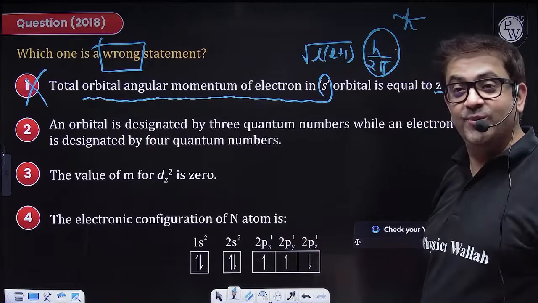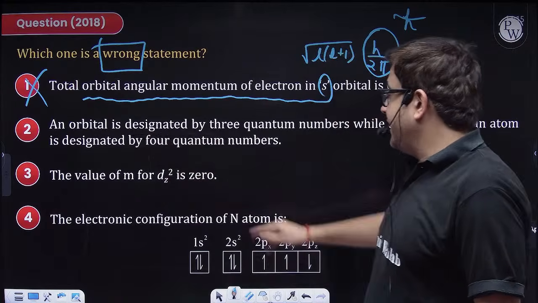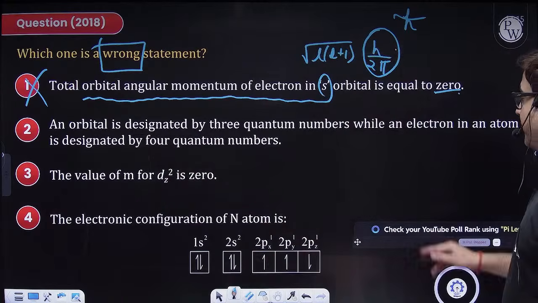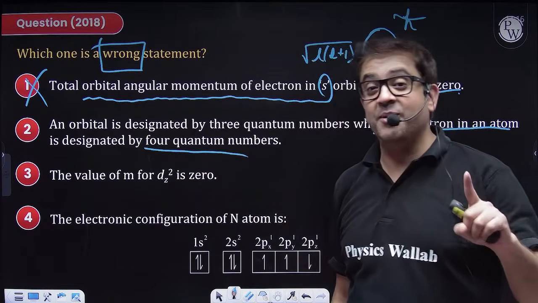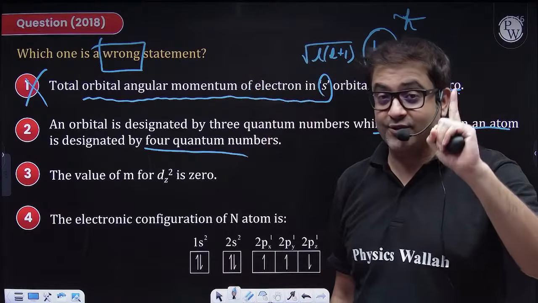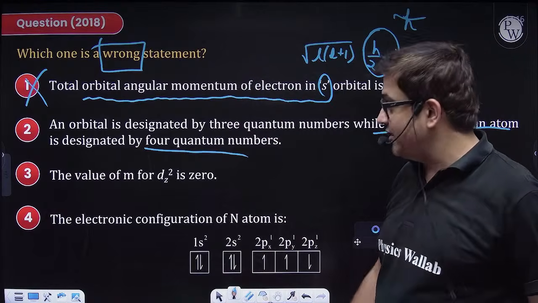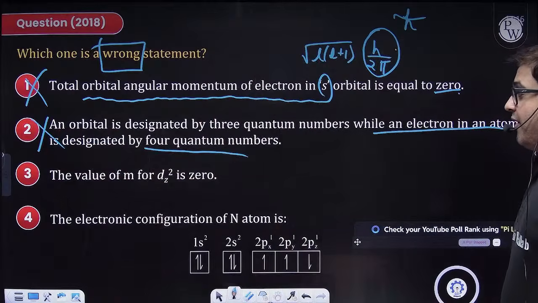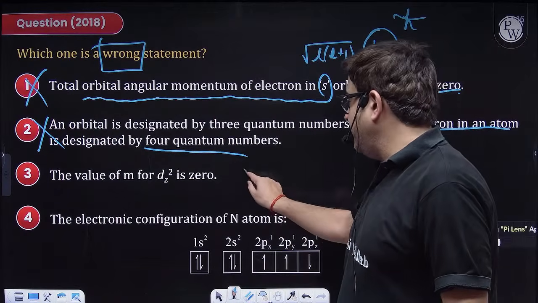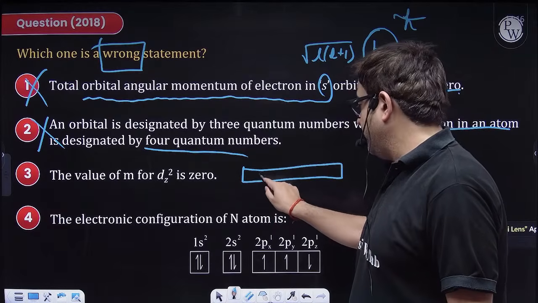Jumping to option 2. An orbital is designated by 3 quantum numbers while an electron is designated by a fourth one. Yes, the spin quantum number is independently introduced. It was not a direct outcome of the Schrodinger wave equation. So this is also correct, not an answer. Value of m for dz square. So d orbitals are degenerate.